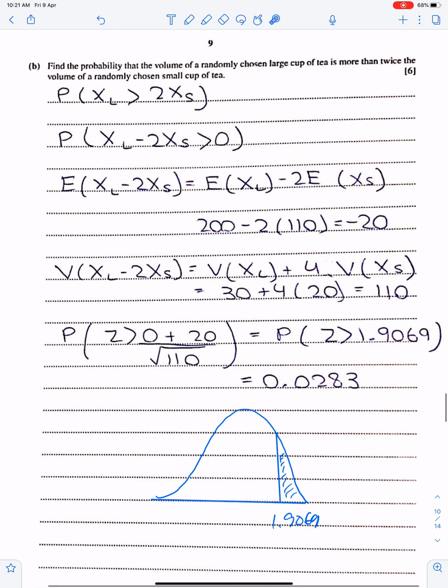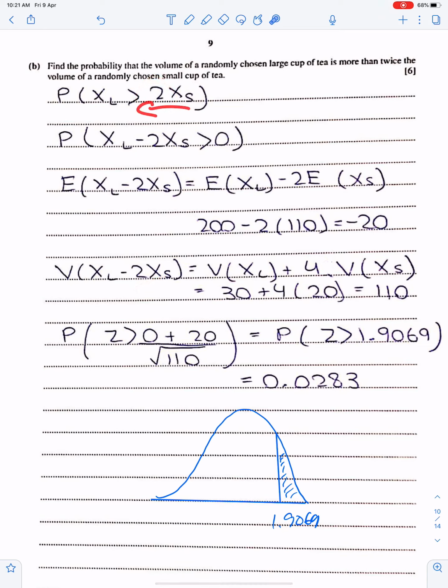Next part. Find the probability that the volume of a randomly chosen large cup of tea is more than twice that of a small cup. Now this word twice means multiple. XL is greater than twice of XS. We need this probability. And this 2 is a multiple of XS, so we have to square this 2 while finding variance.